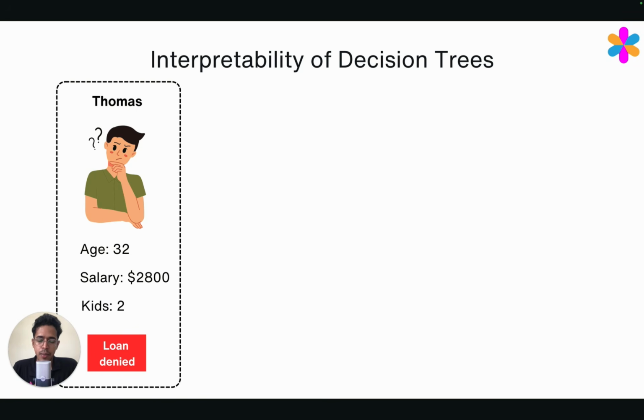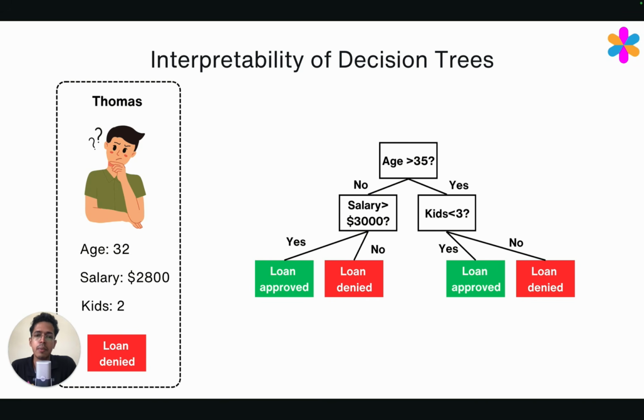How do you trust the model, or how do you know why the model made this decision? Is it because of this person's age, or is it because of salary? Is it because of number of kids? If it's a black box model, you will not know why this decision was made. You will have to blindly believe the model. In our case, though, you don't have to blindly believe. If you look at the model itself, you will understand why this decision was made.